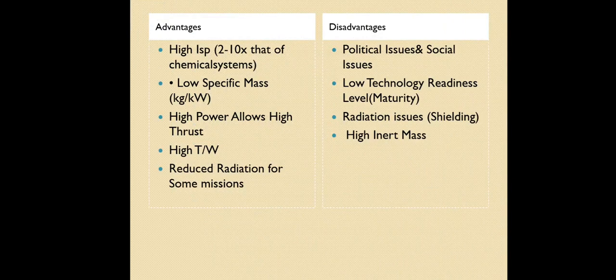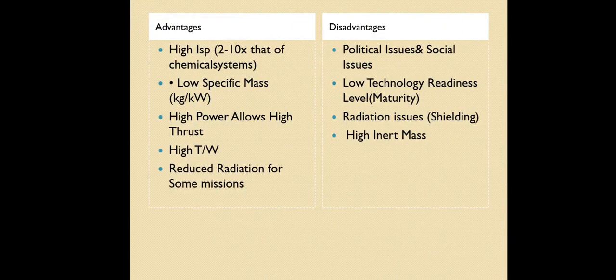And low technology readiness level. That is what I already told in the fusion. In fusion we are using very low mass elements. For example, we are using isotopes of hydrogen, tritium, to make the reaction, but to make it successful we don't have such a technology. So these are the problems in nuclear rockets.